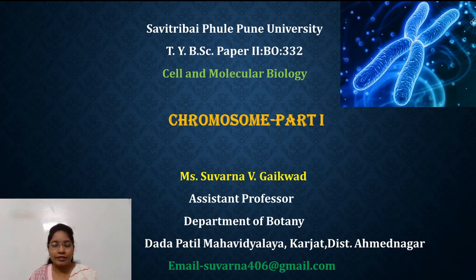So friends, as we are dealing with the cell biology paper, in the previous session we discussed some aspects of cell biology. Today also we are going to discuss a new topic related to cell biology, that is part one of chromosome. Okay, so let's start.